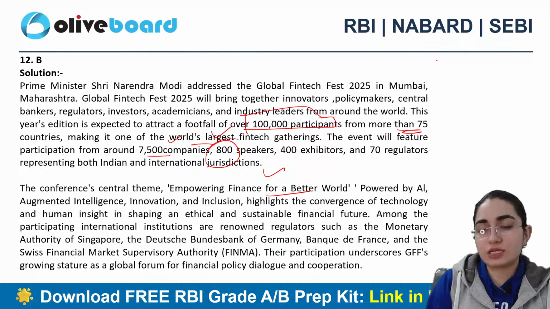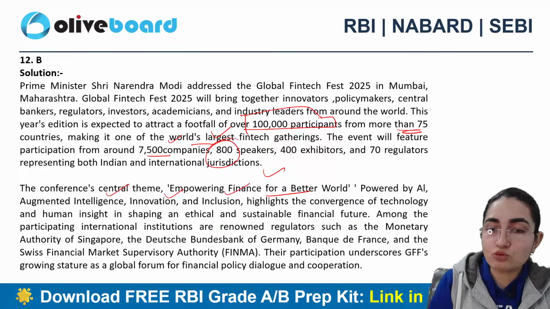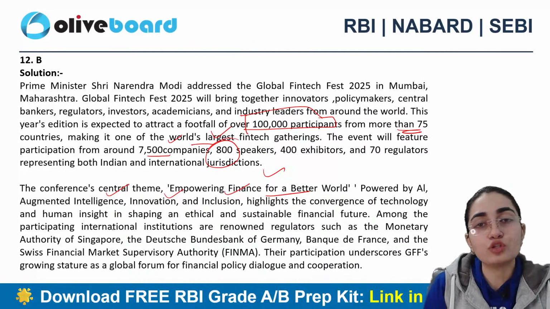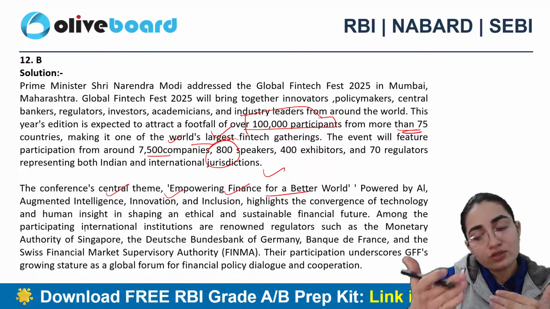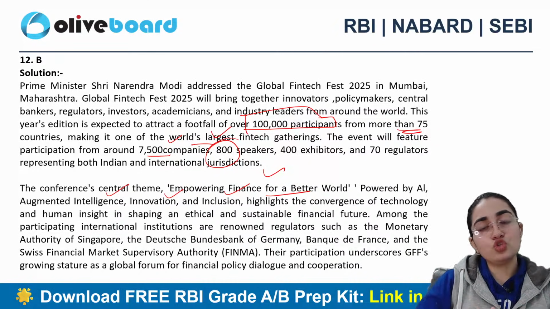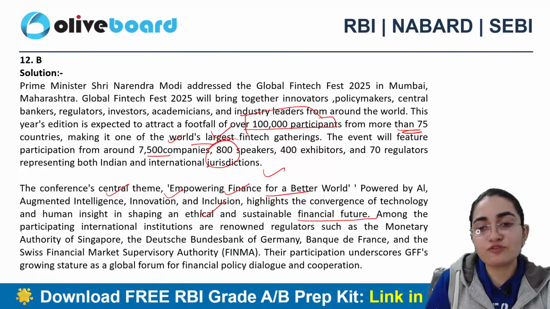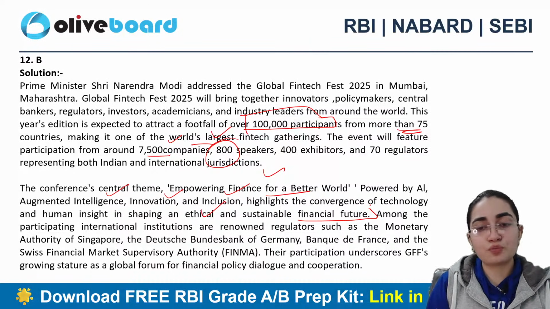very futuristic in nature. Now, this includes augmented intelligence, innovation, and inclusion, which highlights what? Convergence of futuristic technology with human insights also. How this perfect combination is worth bringing development, is worth shaping what? An ethical as well as sustainable financial future. Again, telling you this much information is more than enough from your examination perspective.